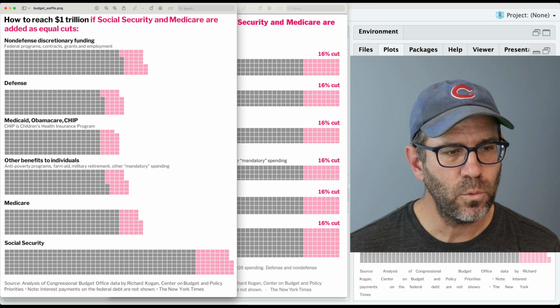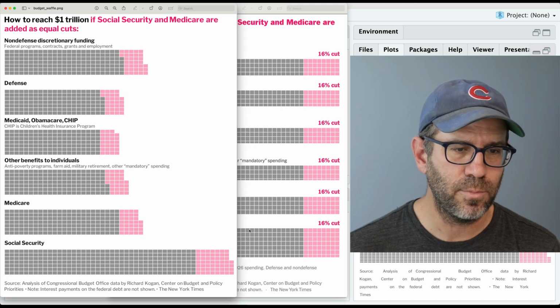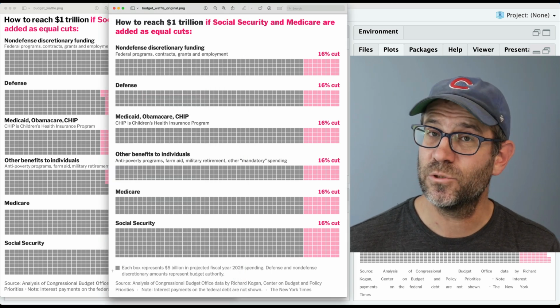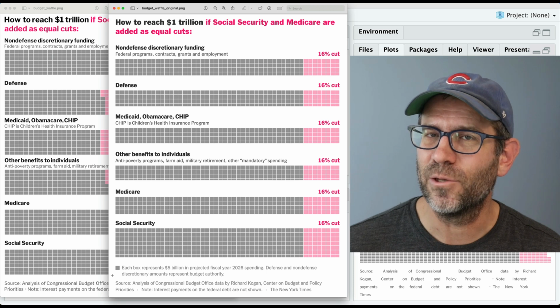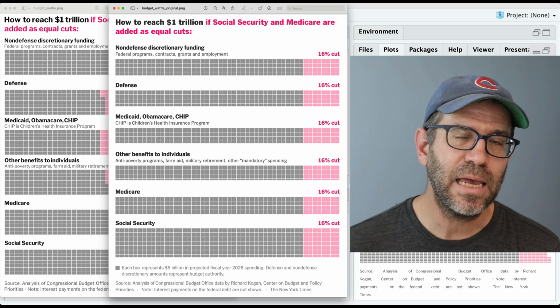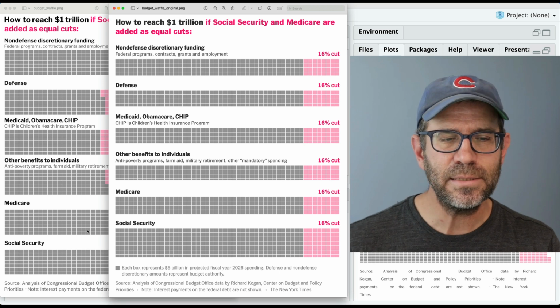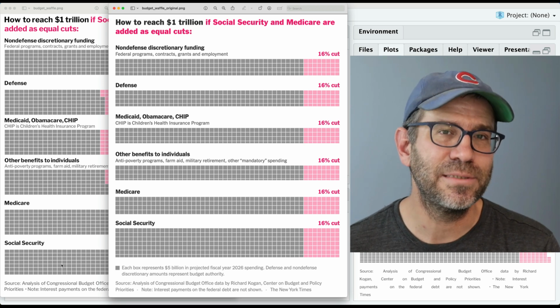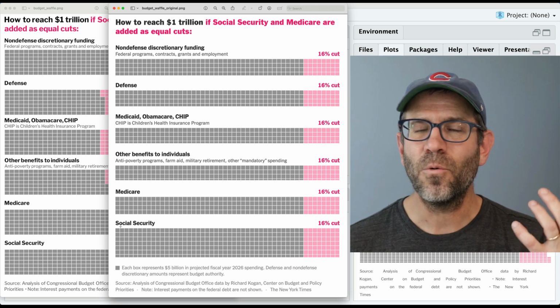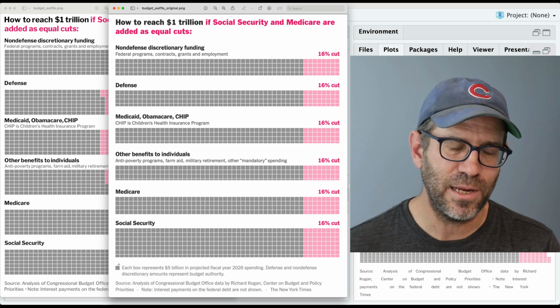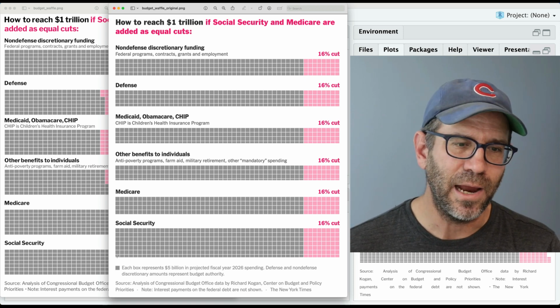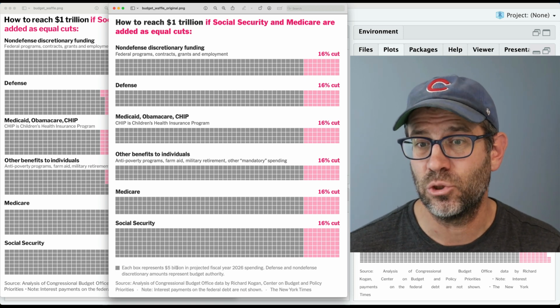All right, and so I'm going to put a point down here below Social Security, right? So I'm going to use geom point. Ordinarily, I might use something like annotate, but because I have these facets, you can't use annotate with facets. And so I need to create a special data frame that only has the category Social Security, that's going to have column 1 and then row like -2, right?